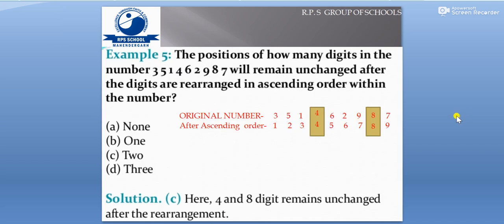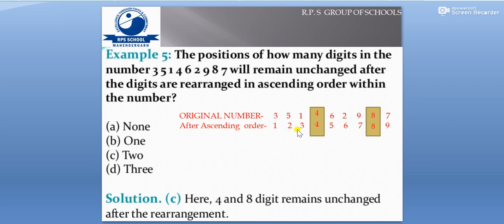So children, here we have another beautiful example. The question says, the position of how many digits in the number 351462987 will remain unchanged after the digits are rearranged in ascending order within the number? Let us solve this example. First we need to write the number as it is given in the question. So the original number is 351462987, and ascending order, we know, is increasing order.